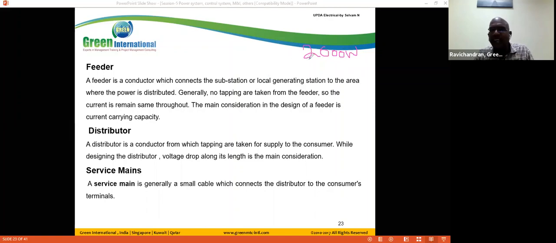So we have 10 houses like this. Each house takes 5 amps, so the 10 houses mean 50 amps. So the government, that is Karama or TNEB, designed the transformer with a capacity of 50 amps.